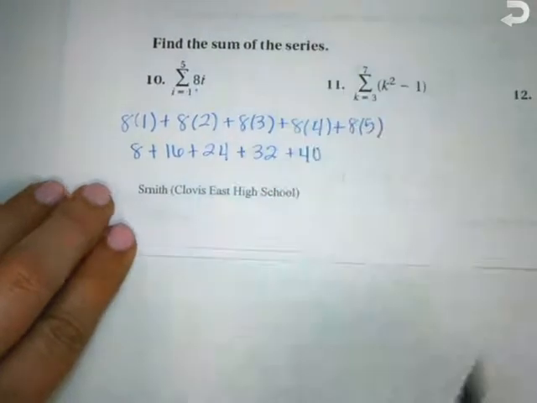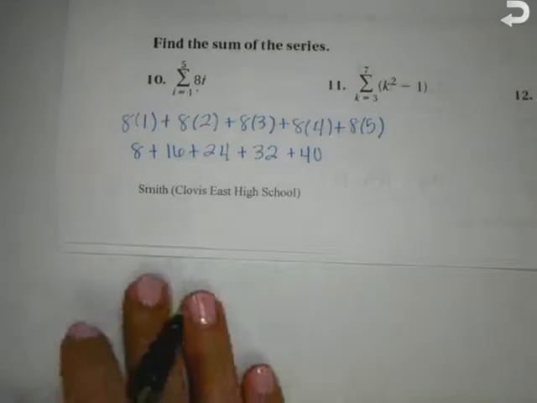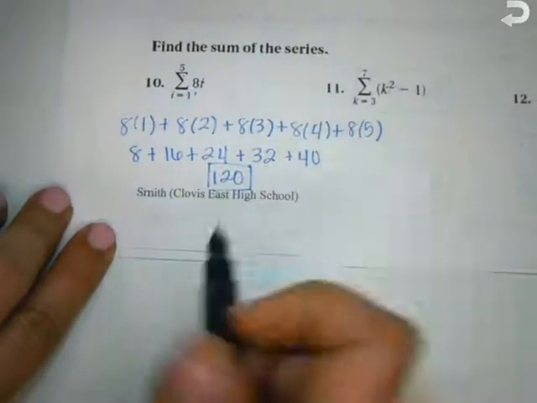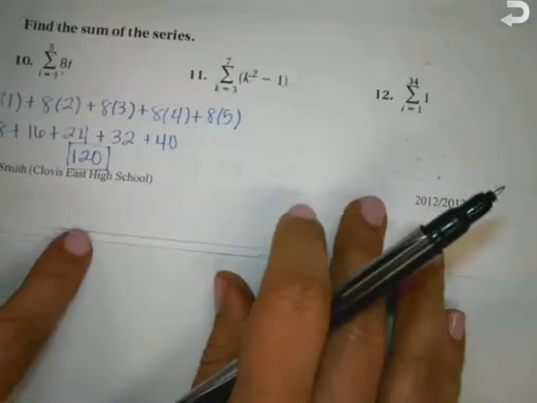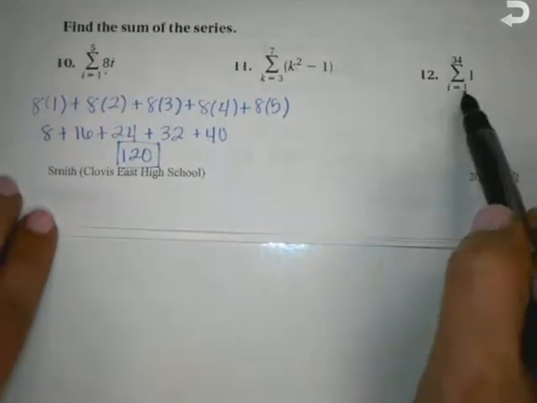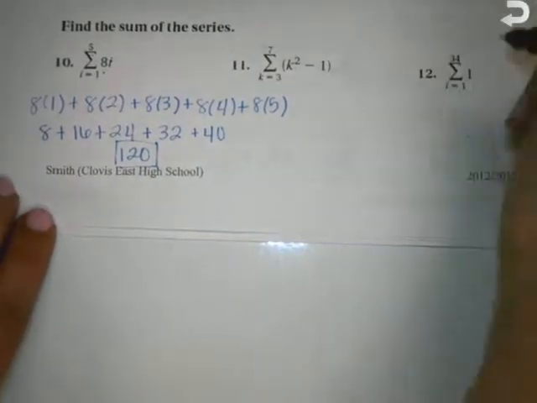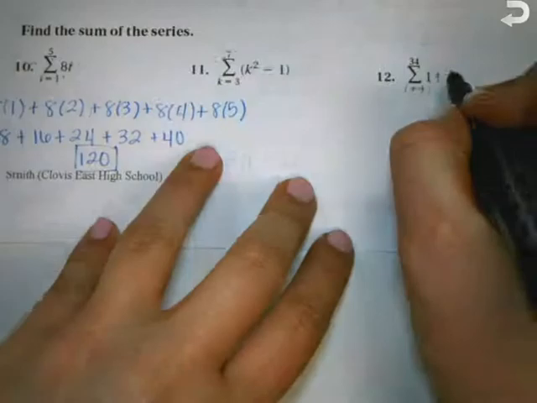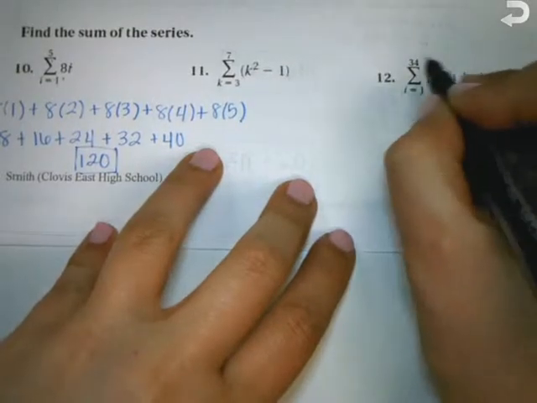Okay. Number 12, look at it really quick. I have the sum from 1 to 34 of 1. Any ideas of what that would be? I'm adding 1 how many times? 34 times. So what's the answer going to be? 34. Oh. Okay. Tricky. Number 11.